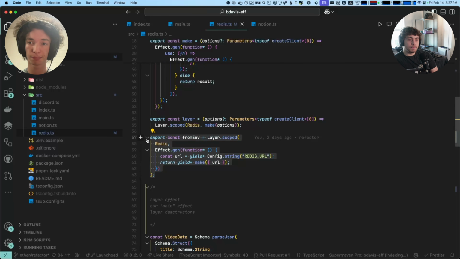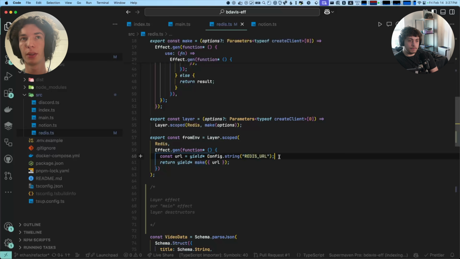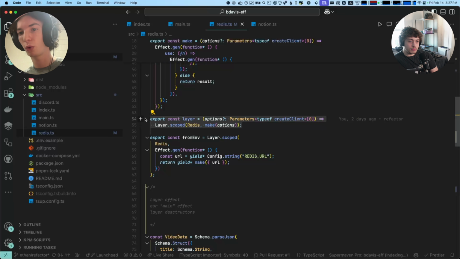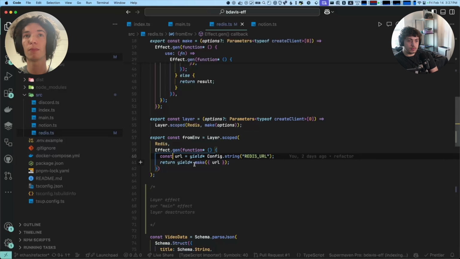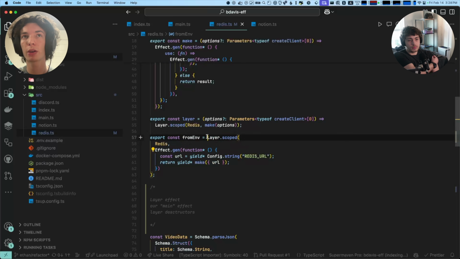Yeah. And so for us, there's a bunch of options to the create client function, right? We're just doing the URL. And so for our purposes, I left this as an example of a more general way for a consumer to provide whatever options they want. And then again, this make function returns this Redis impl. So when we create a layer, we give it the tag.